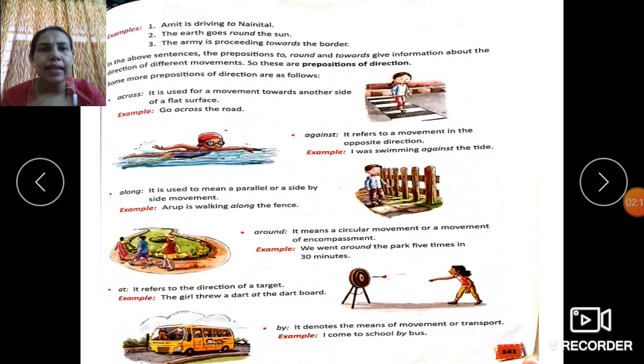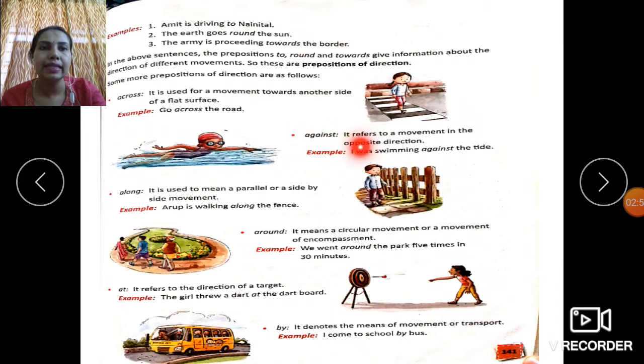Okay, now let's come to the other types of prepositions of direction. You have a list of these given here along with their functions explained with instances. The first is across. It is used for a movement towards another side of a flat surface. Go across the road. That is the example given here. So, when we are crossing the road from one side to the other, that is when we use across to indicate that movement. Hence, go across the road, or the cat ran across the road. This means from one side of the road to the other side.